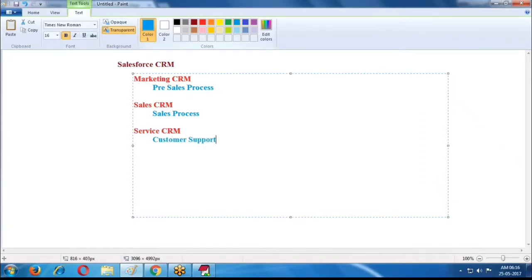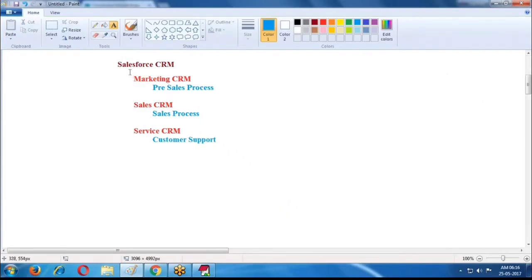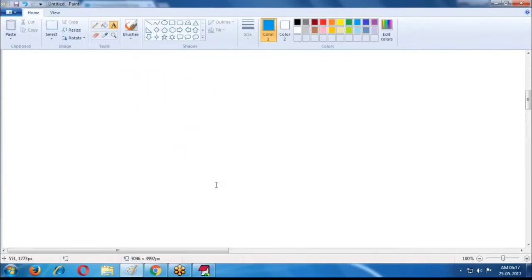If you want to create your application, you select which type of CRM is required for your project, for that required CRM functionality.